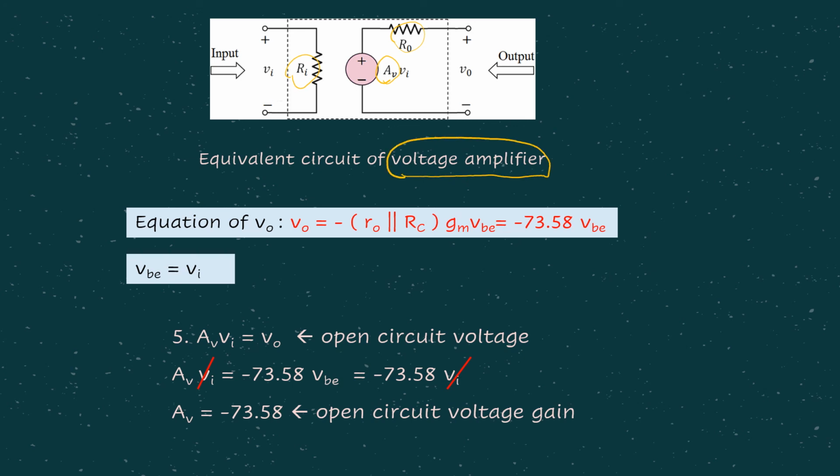In the previous step, we already have V0 in terms of VBE as well as we relate VI and VBE. So you just do the same, where we get the equation of open circuit voltage, AV VI equals to V0, and this V0 is in terms of VBE, where it can be related to VI, and eventually we can get the open circuit voltage gain.